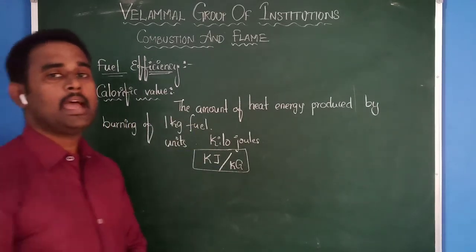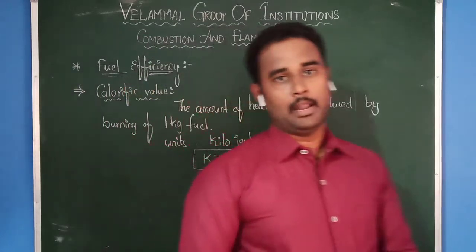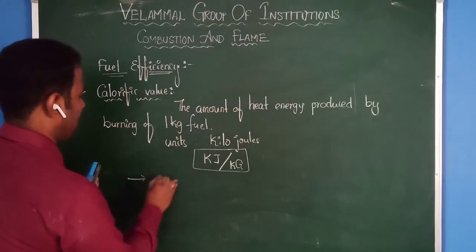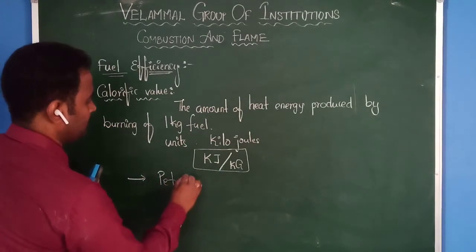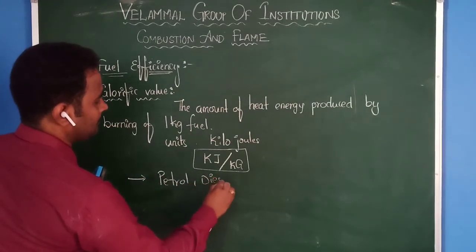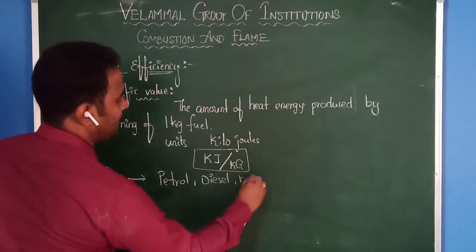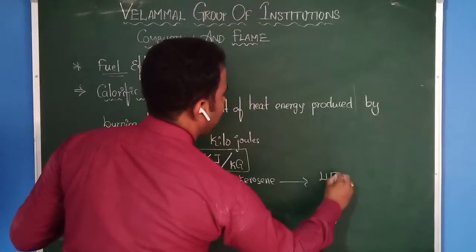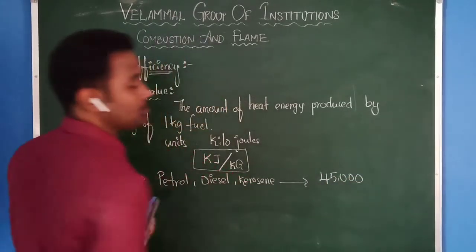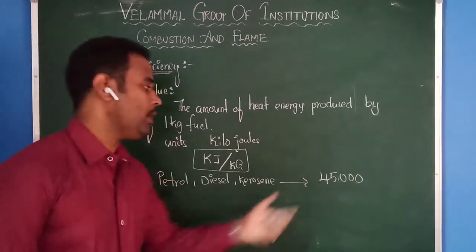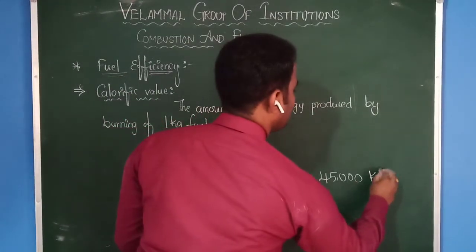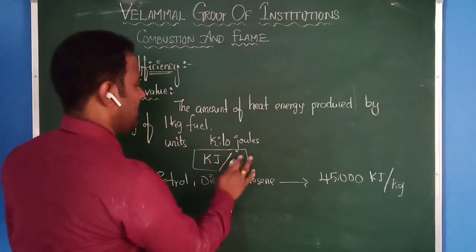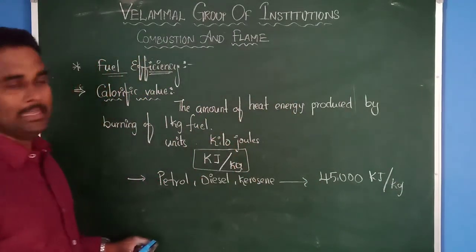Different types of fuels have different calorific values. Let us take petrol, diesel, kerosene for example. These types of fuels give nearly 45,000 kilojoules per kg. That means they give 45,000 kilojoules per kg, or 40,000 kilojoules per kg.